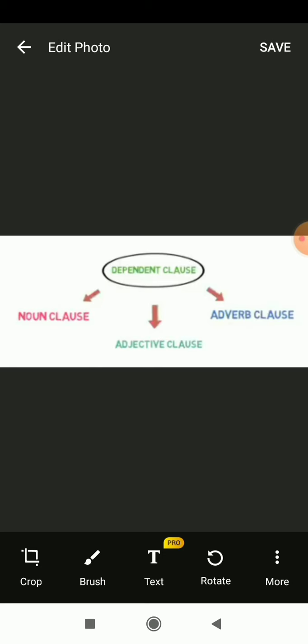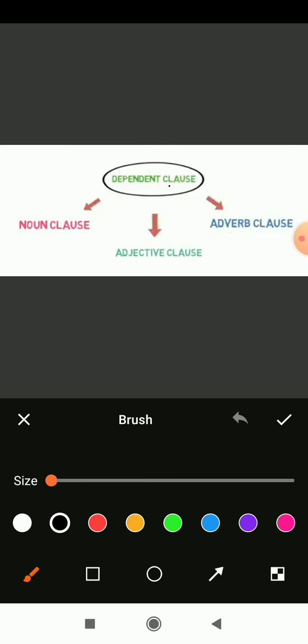So here we have to look at the types of dependent clause. Previously we read the two parts of clauses, dependent and independent. Keep independent aside, and now discuss the dependent clause, which is very important for your syllabus.